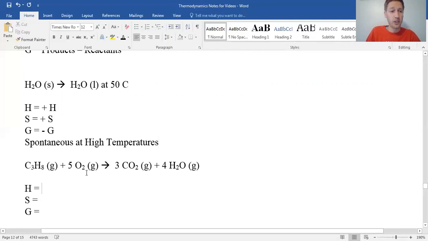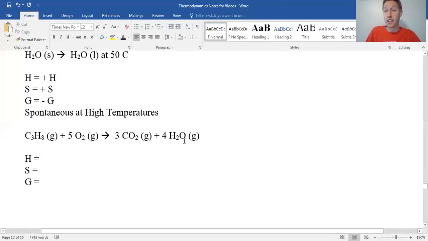This one here, what do we got going on here? What's the sign of H for this? You might not recognize this. This is propane. What happens when you burn propane? Propane plus oxygen, that's very exothermic. We'd expect this to have a negative H. All right, we're going to be giving off a lot of energy. We're going to take some 6 gases, turn into 7 gases. That's an increase in the amount of gas we have. That is a positive S, which means that we expect there to be more disorder, which again, almost always, anytime you have a combustion reaction, there's a positive S. You are making it more disorderly. When's the last time you burned something and it got more orderly? Doesn't happen. All right, so negative.